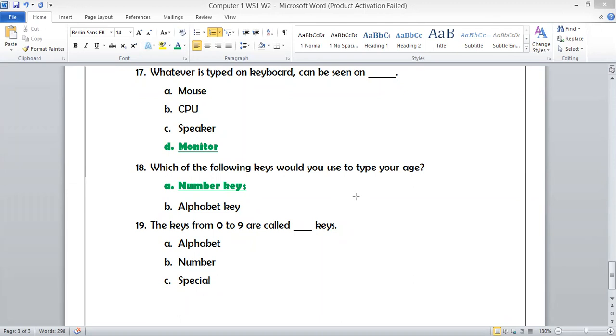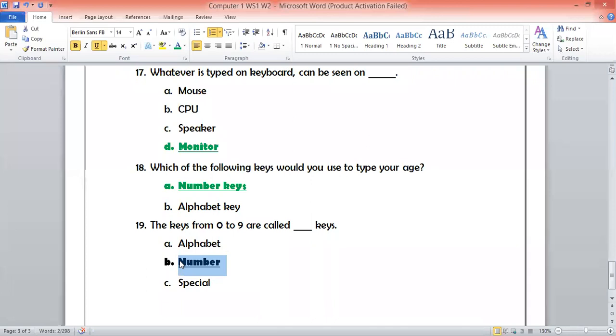Ibrahim Muhammad, Hamza Ahmad Suleiman, and Hamza Muhammad also sent the correct answer. So these are the number keys. The right answer for question 19 is number key.